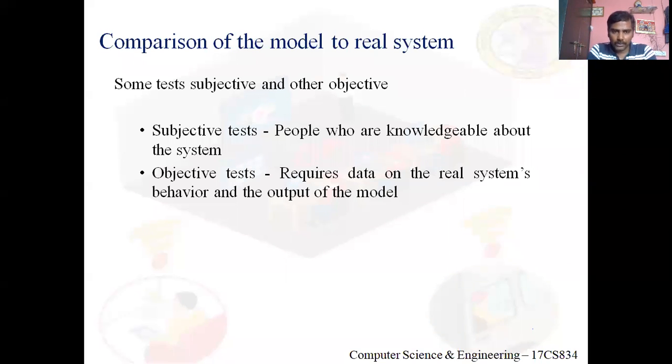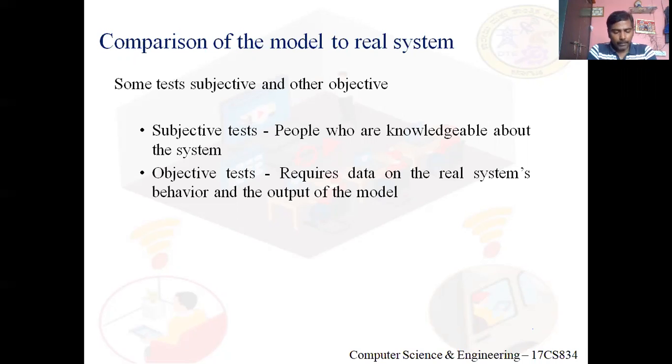This iterative process of comparing the model with the system, and then revising both the conceptual and operational models to accommodate any identified model deficiencies, is continued until the model is judged to be sufficiently accurate.